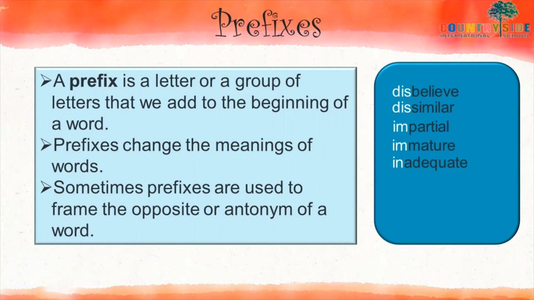In is working here as a prefix. Capable, if I add in, I get incapable. So what you have to keep in your mind is that a prefix can change the meaning of the previous word, and sometimes after using a prefix we can get the antonym of the main word, right? Okay, let's move towards the suffix.